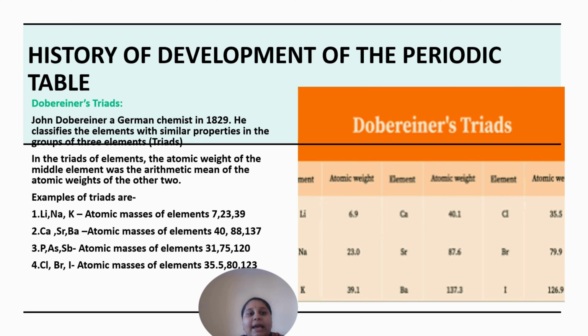The valency of the element is equal to the group number. If the group number is 1, the valency is 1. If the group number is 3, the valency is also 3. There is no resemblance between the elements of subgroups A and B of the same group except the valency. So between the A and B subgroups there is a huge difference, but they may resemble each other in valency only.